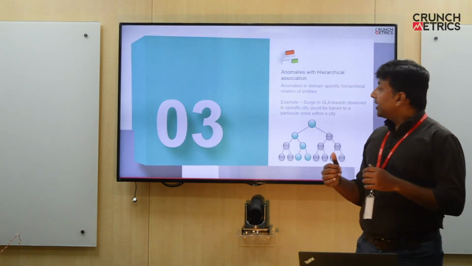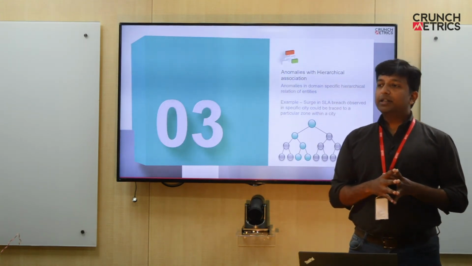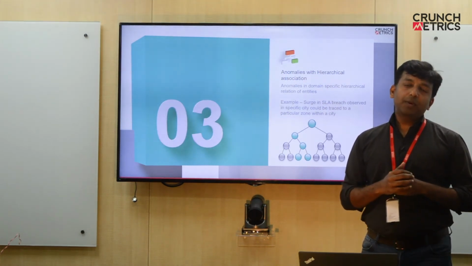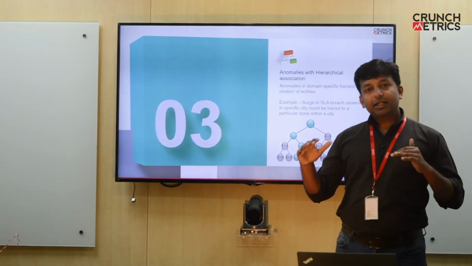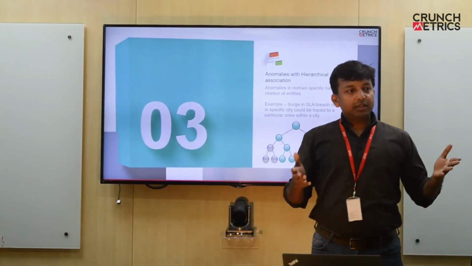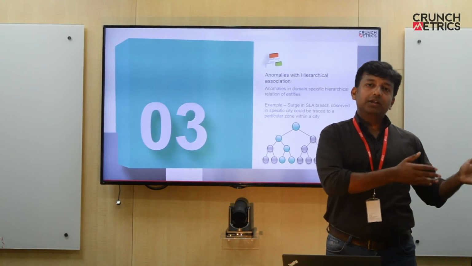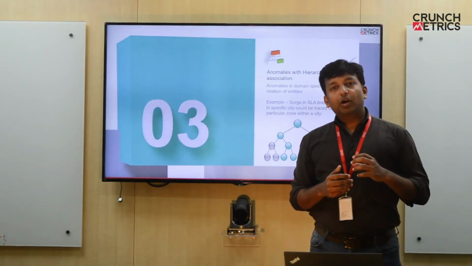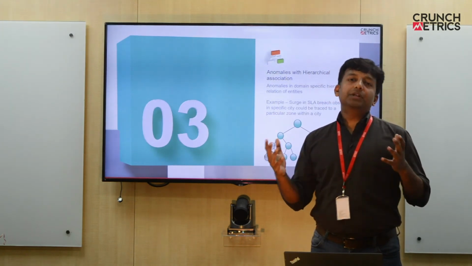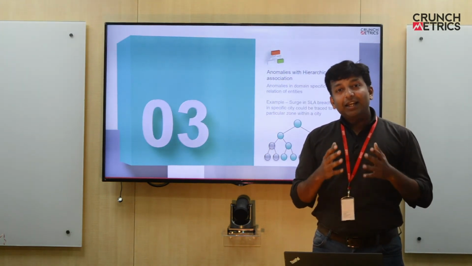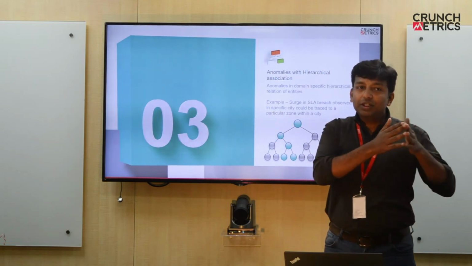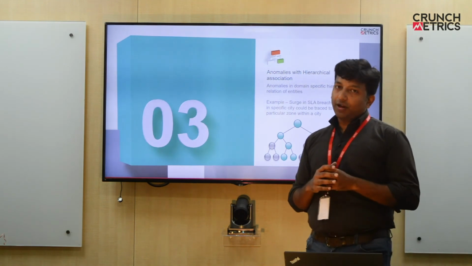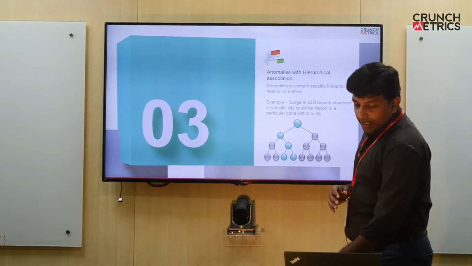The other type of hierarchy is, say suppose I'm a regional manager for a delivery unit for an e-commerce platform, and I'm controlling one particular city. That city has multiple regions. Each region has multiple zones, and each zone has multiple delivery units. Now if there is any dip or increase in the SLA breaches for that city, I'd like to drill down and see which region or zone or delivery units are actually contributing to this. So that's a different type of hierarchical association.